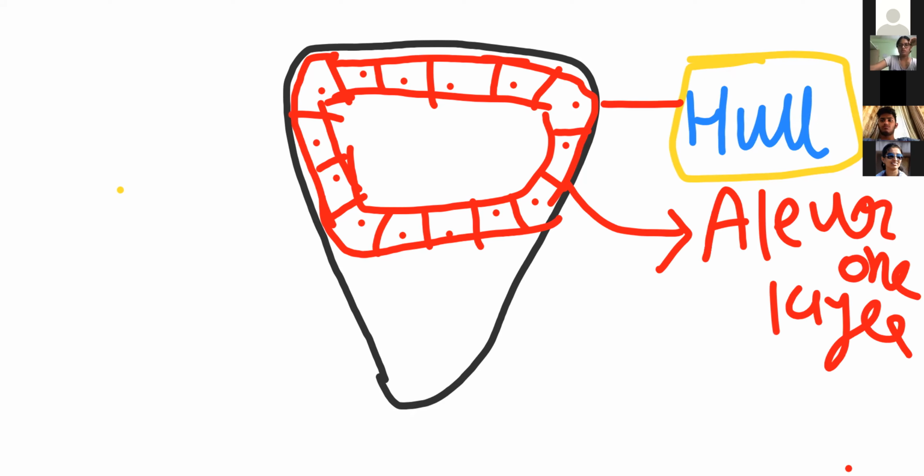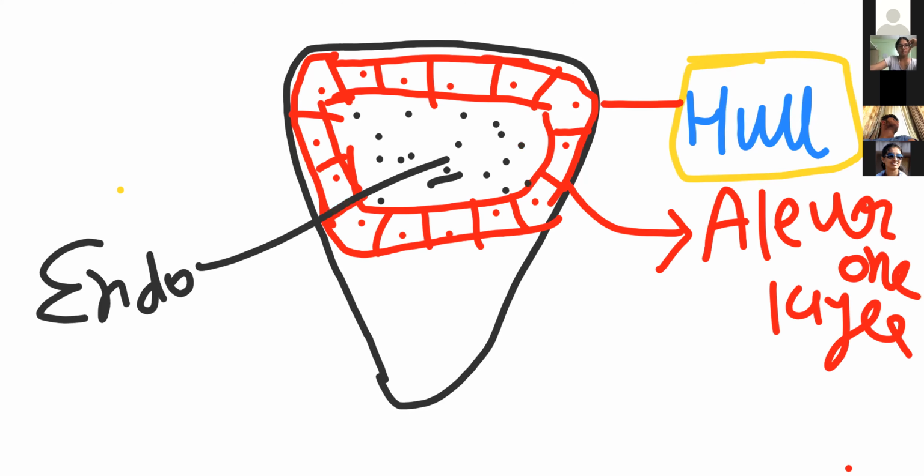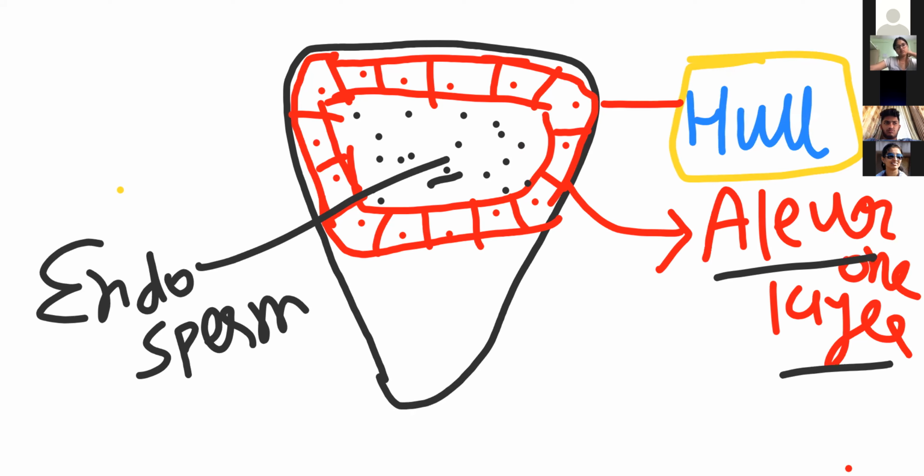Now next, under the hull, here the endosperm is present. First, the outermost entire covering we call hull. Hull is a fusion of pericarp plus seed coat. Then under the hull, the aleurone layer, which are large rectangular shaped cells, and under the aleurone, endosperm is present.